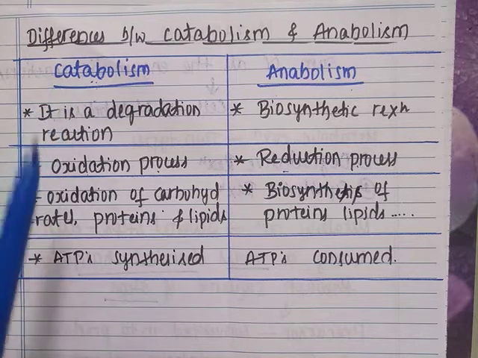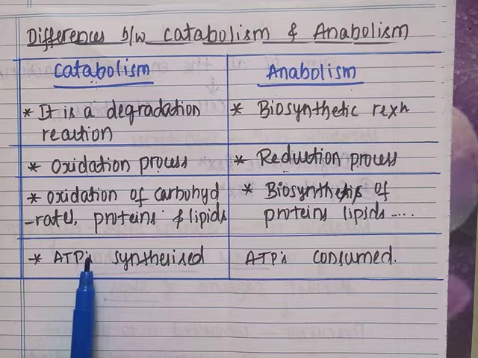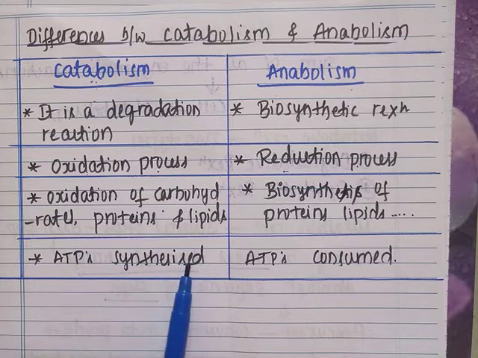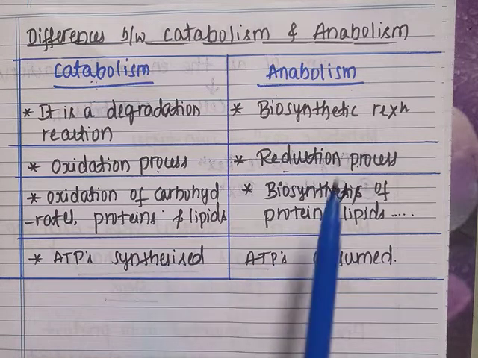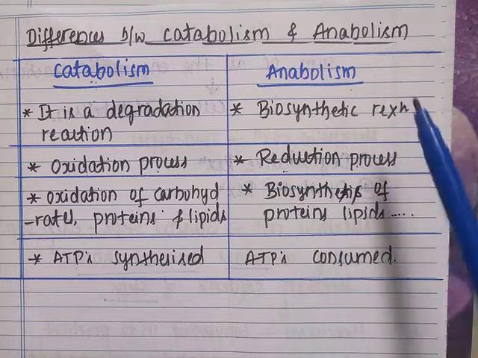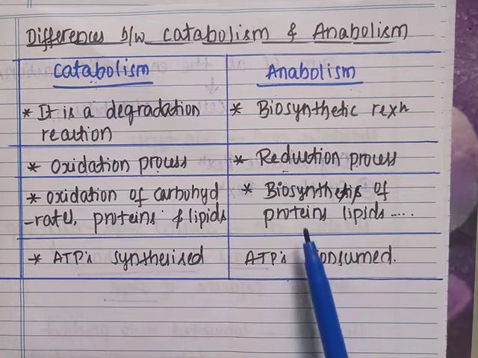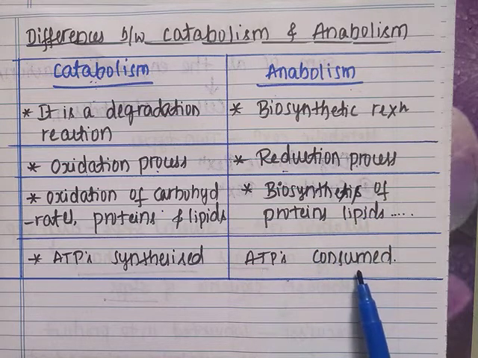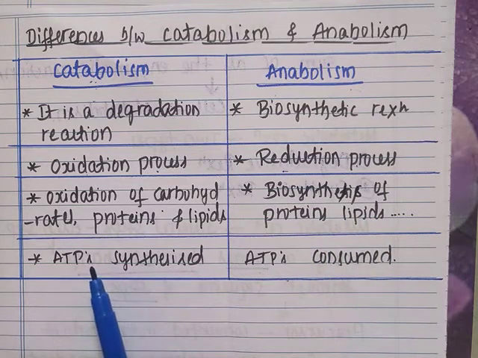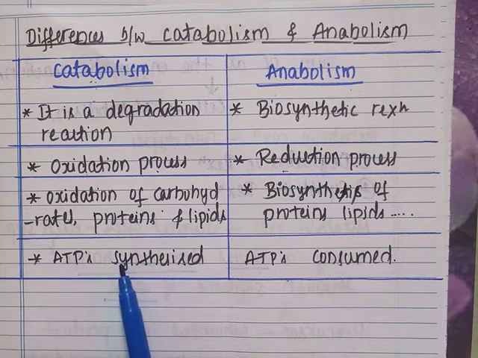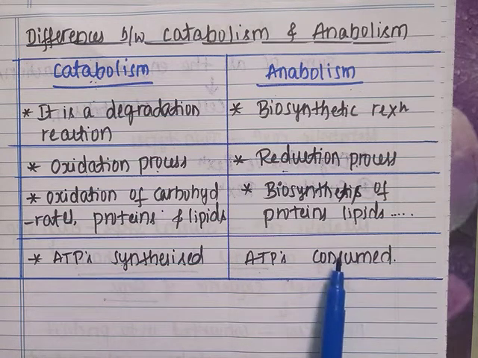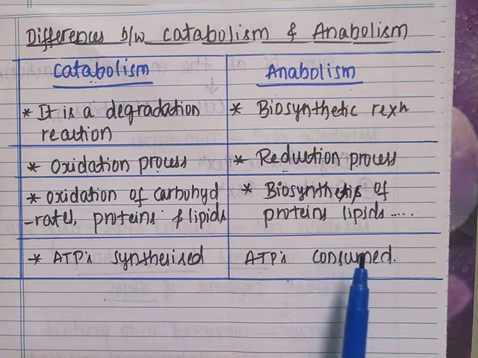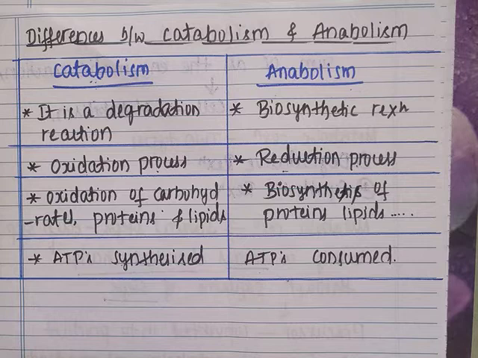When catabolism takes place, ATPs are synthesized. Whereas when anabolism takes place, to form the larger organic nutrients, ATPs are consumed. So in catabolism, ATPs are synthesized, whereas in anabolism, ATPs are utilized or consumed. These are the differences between catabolism and anabolism.